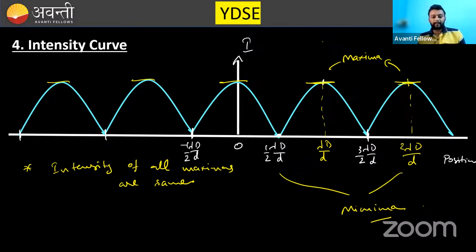Okay, now moving further. Intensity of all maximas are same. This is the punchline that you should remember. 2 lambda d by d is the maxima. This is the maxima, and minima you can see here.